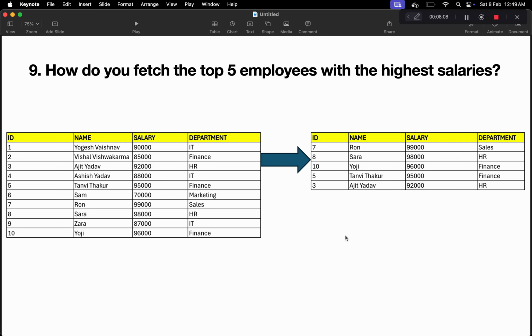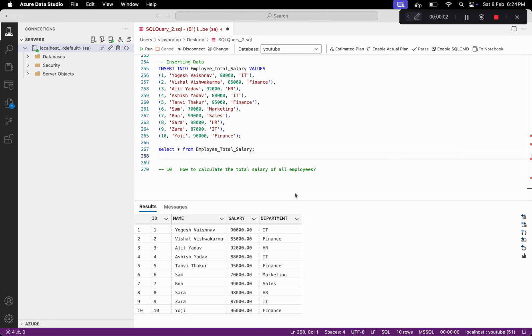This is the ninth problem of our series. In this, we have a table, and in this table we have ID, name, salary and department. And from this table, we have to find the top 5 employees with the highest salaries. So now let's see how we can solve this problem. This table is the employee total salary table, and it looks like this.